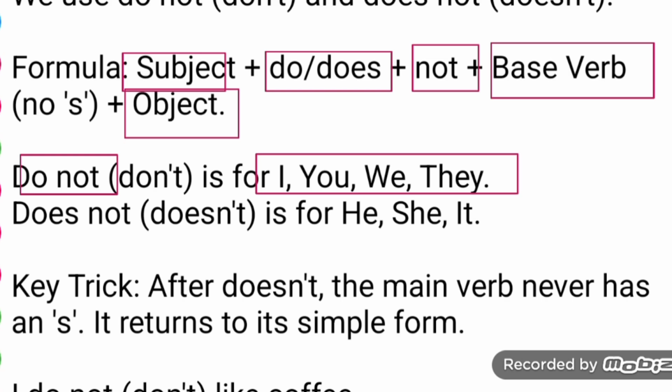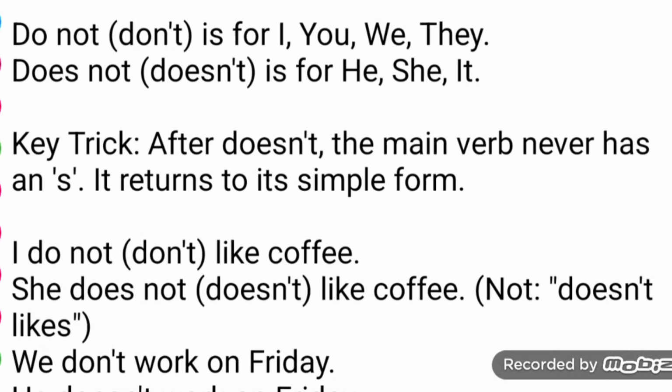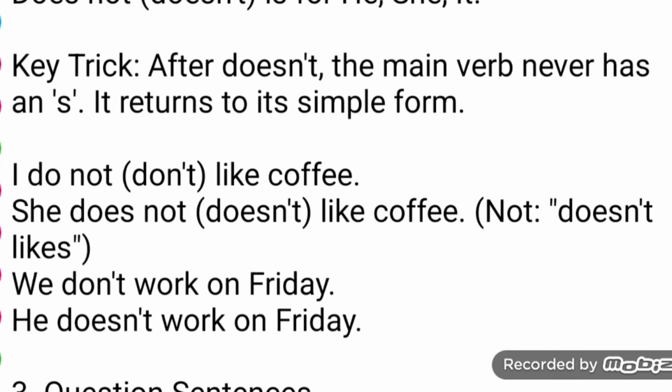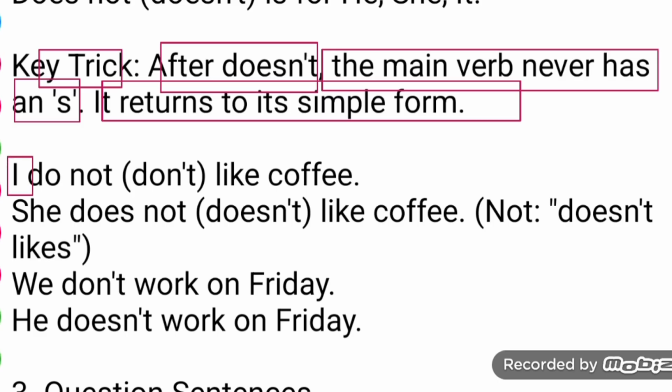When you have this subject at the beginning of a sentence in present indefinite, you have to use do not or don't in the negative. But you will use doesn't or does not when the subject at the beginning of the sentence is he, she, or it. Here is the key trick for you: after doesn't, the main verb never has s. It returns to its simple form. For example, with the subject I, in the negative I have to use do not: I do not like coffee.